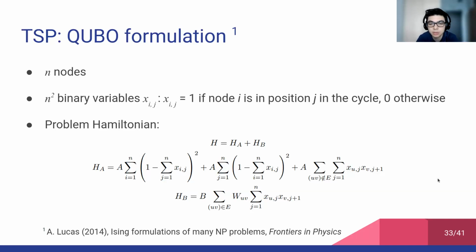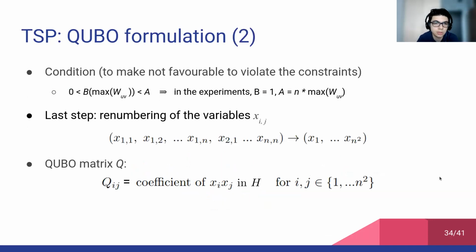Instead, the Hamiltonian H_P is the one encoding the objective function, since the values W_uv are the weights of the edges. So its minimization is the minimization of the cycle total weight. The coefficients of these penalties, A and B, are positive constants. And there is also an additional condition that makes it not favorable to violate the constraints. In particular, the coefficient A must be larger than B times the maximum edge weight. In the experiments, we set B equal to 1 and A equal to n times the maximum edge weight.